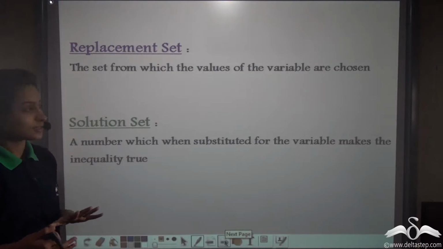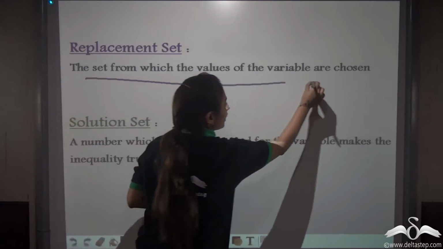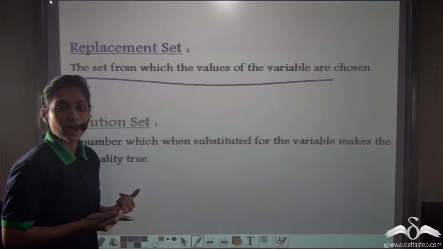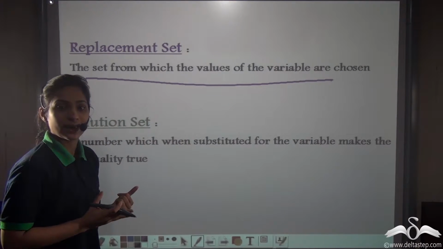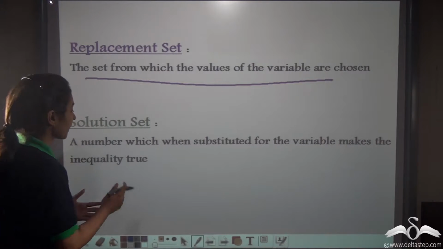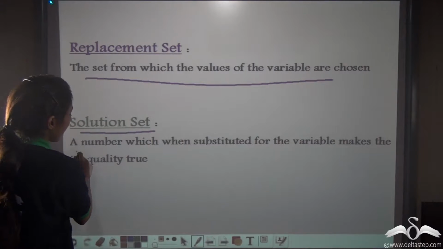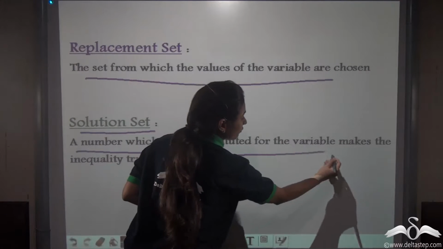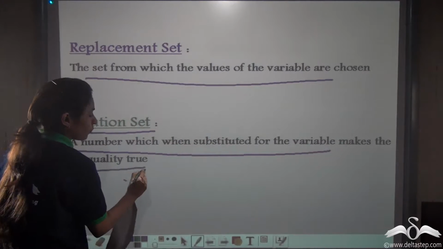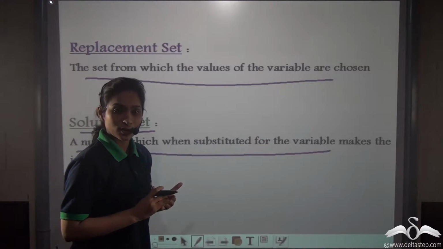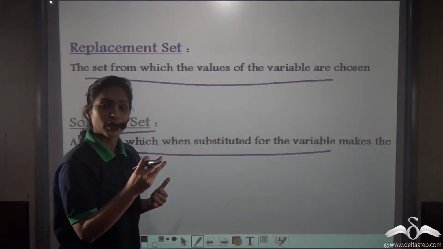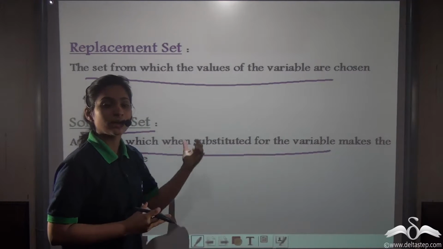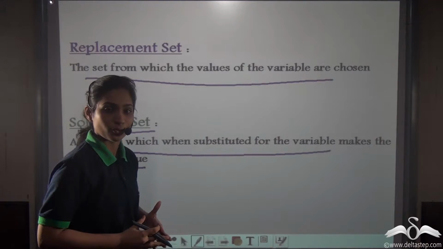Replacement sets are the sets from which the values of the variable are chosen. So generally we have natural numbers, whole numbers, integers and real numbers. And what are solution sets? A number which, when substituted for the variable, makes the inequality true. So here the variable was x and we were substituting numbers for x so that the inequality was becoming true.